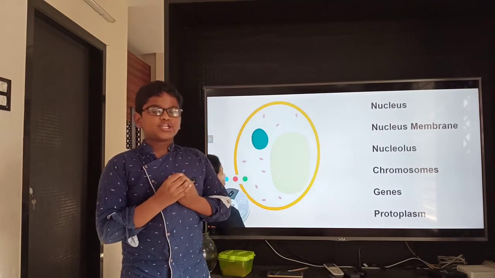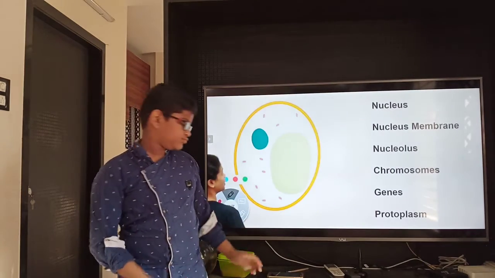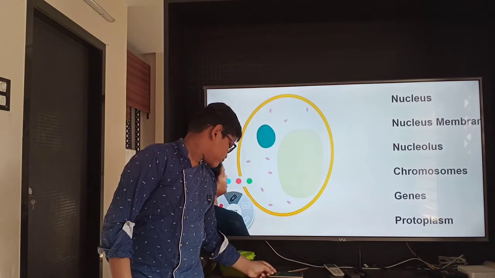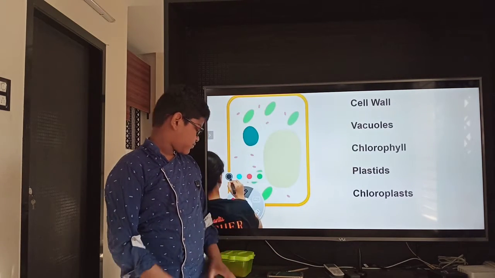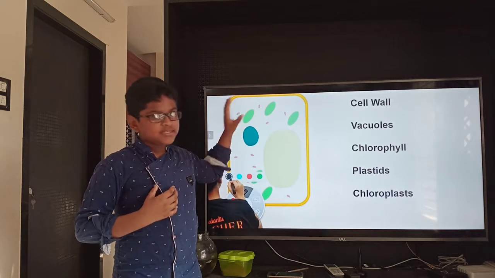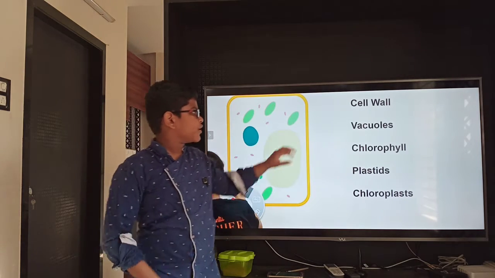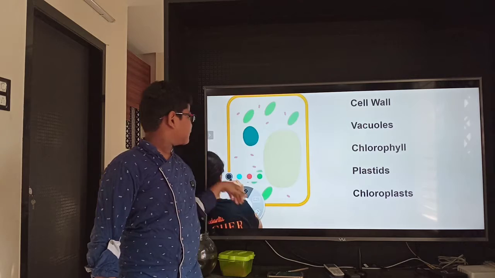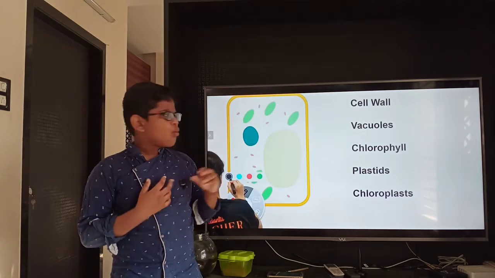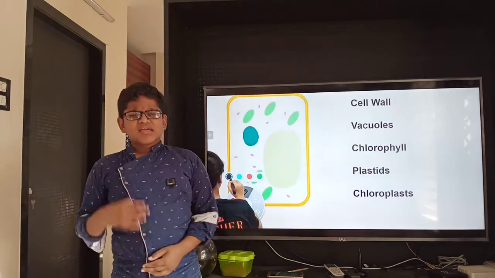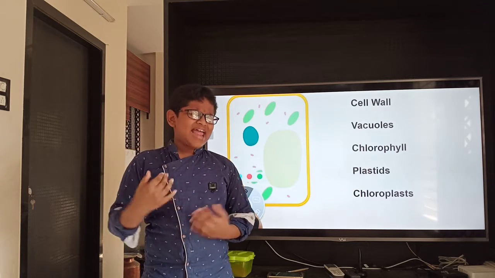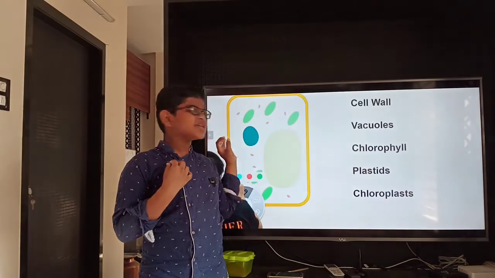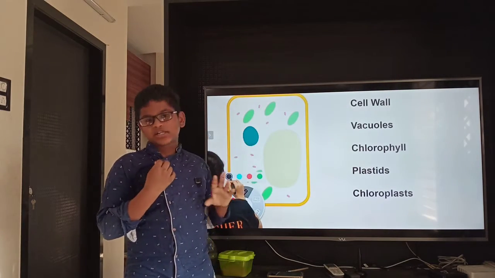Now let's study about the plant cell. This is the cell wall. You can see here there is one wall, a protective layer. Now we learned about the animal cell, right? There are some similar parts in the plant cell also.